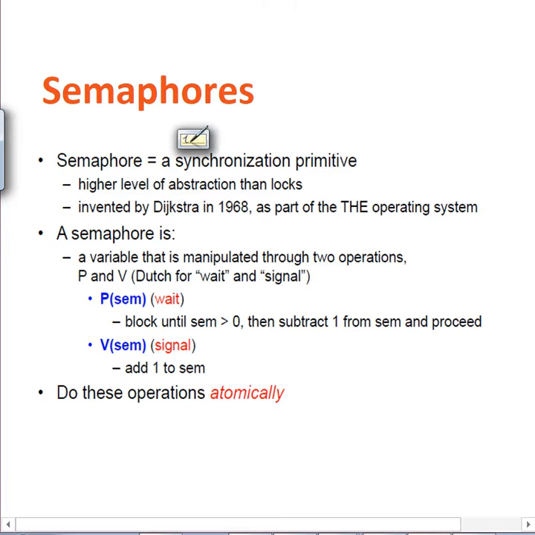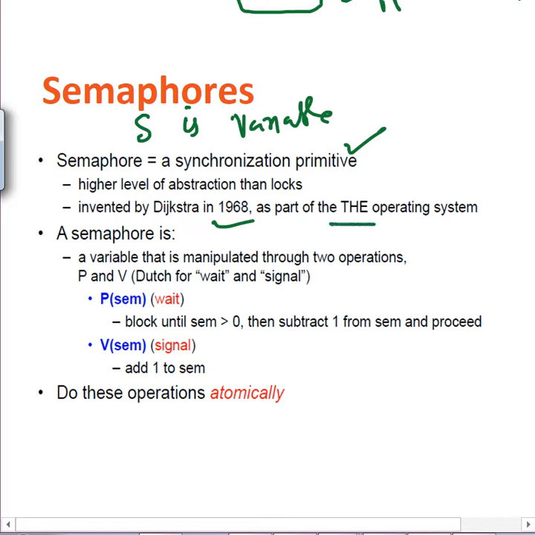So the semaphore S is an integer variable. It is simply a variable which you can increment and decrement, but it's a synchronization primitive, a higher level abstraction, and it was used for the first time by Dijkstra in 1968 for his operating system. So this variable is manipulated through two operations, that's important. These are system level calls which actually do it, because this is done by the OS itself, it's built inside the kernel.